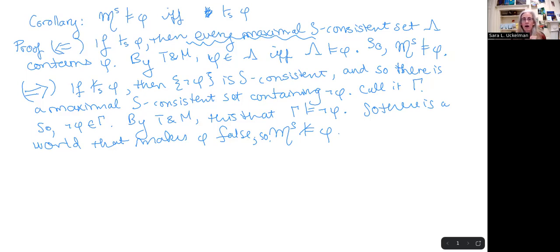And by now, I hope you're thinking, oh, I see why this is useful. I think I see why this is such a powerful result. Because what are we trying to do? We are trying to show that every non-theorem has a falsifying model. However, it's not just any model. It has to be a model for the logic.